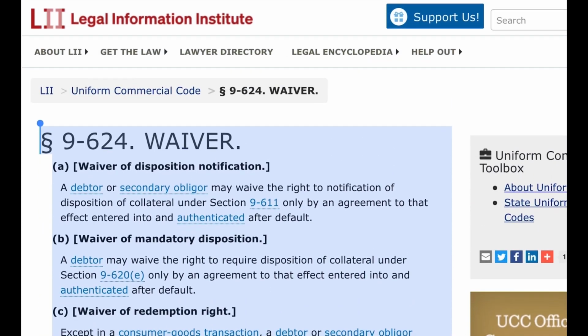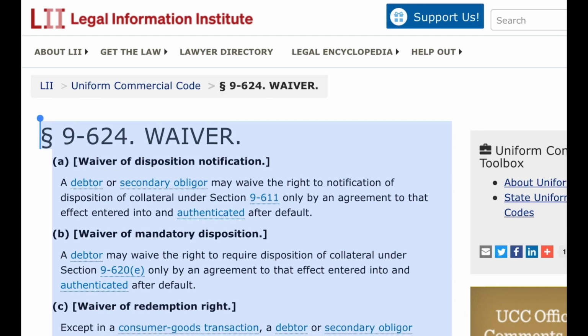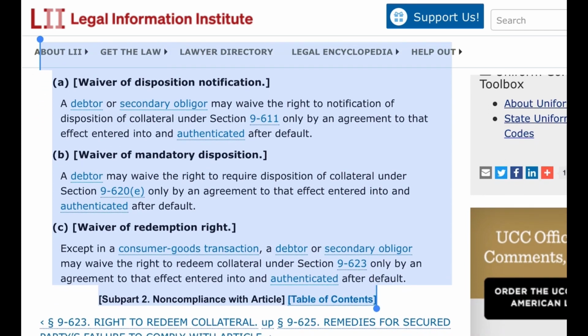Paragraph 9624. Waiver. A. Waiver of disposition notification. A debtor or secondary obligor may waive the right to notification of disposition of collateral under Section 9611 only by an agreement to that effect entered into and authenticated after default. B. Waiver of mandatory disposition. A debtor may waive the right to require disposition of collateral under Section 9620(e) only by an agreement to that effect entered into and authenticated after default.